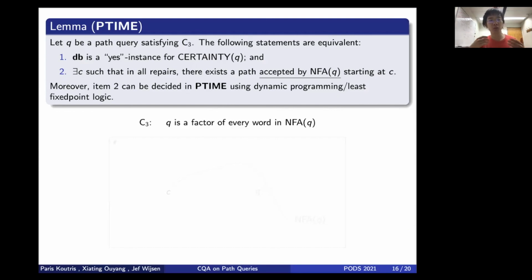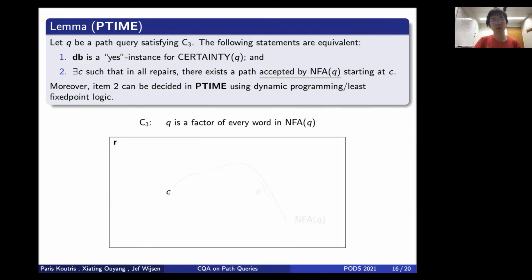Recall that C3 says that Q is a factor of every word, and item 2 says there's a constant C such that in all repairs, there's a path accepted by the NFA. Because Q is a factor of every word, you would be able to find Q somewhere in between, and therefore all repairs will contain Q. So this shows one direction, and for the other direction of the proof, please check out our paper.